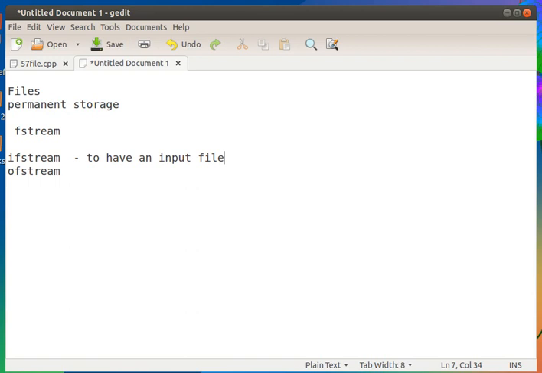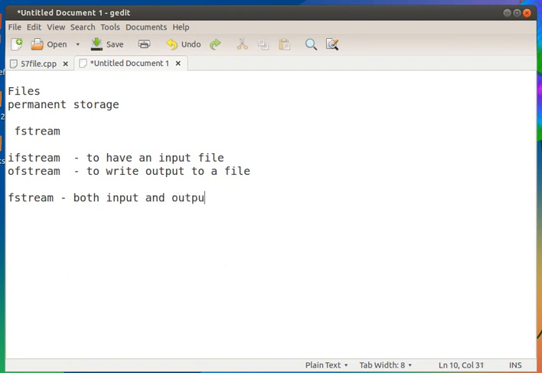Like that, we can write outputs to a file, and to write output to a file, this is done by using ofstream. So I means input, O means output. ifstream is for reading from a file, an input file. We can use fstream also. Fstream can be used for both input and output.